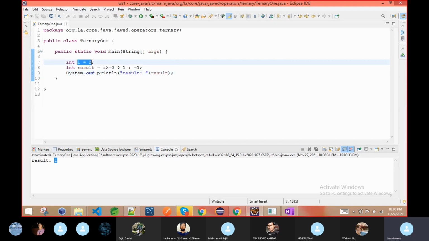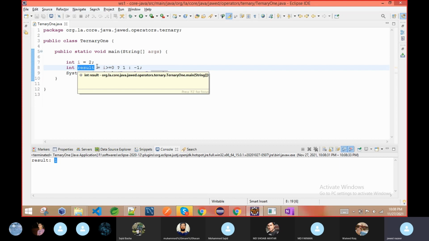Why? Because the i value is greater than 0. That's the reason this part executed. Here we are just assigning the final result of this expression to this variable. As I said, the assignment operator has the lowest priority compared to other operators. It only has higher priority compared with post increment or post decrement. Besides post increment and post decrement, assignment has the lowest priority. Means you can say the lowest is post increment or decrement, then assignment, then all other operators.